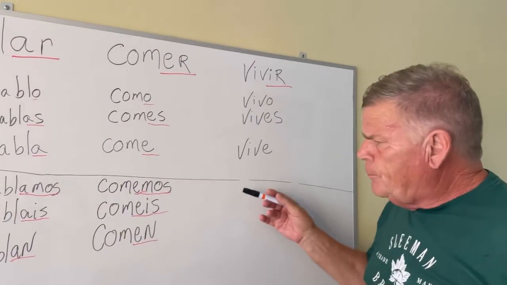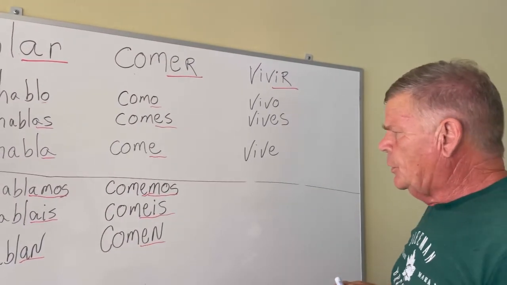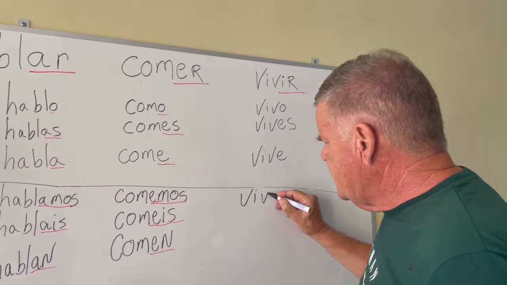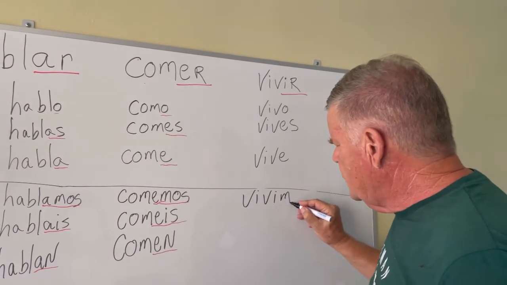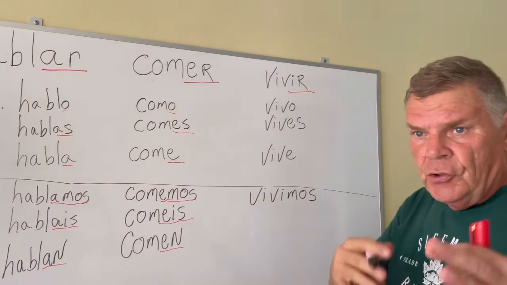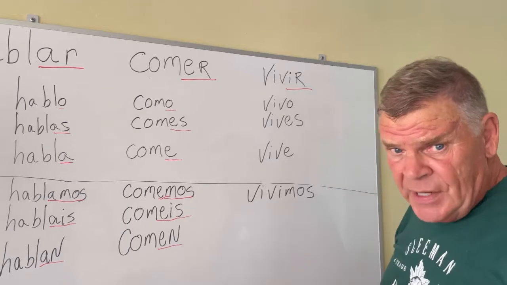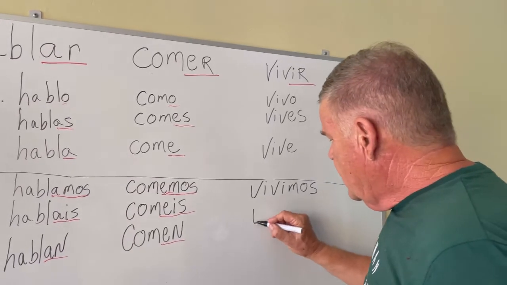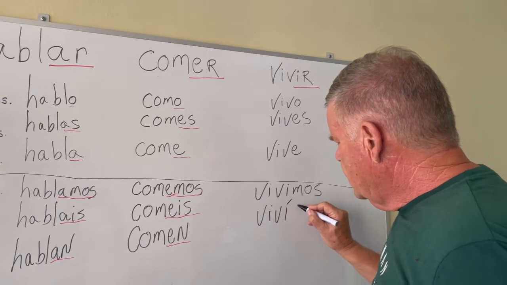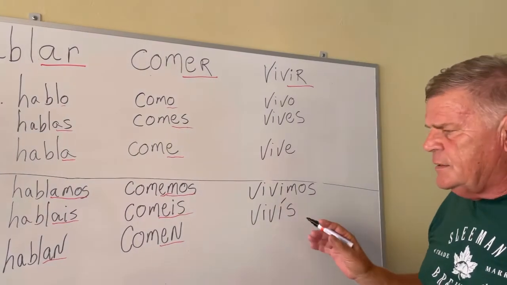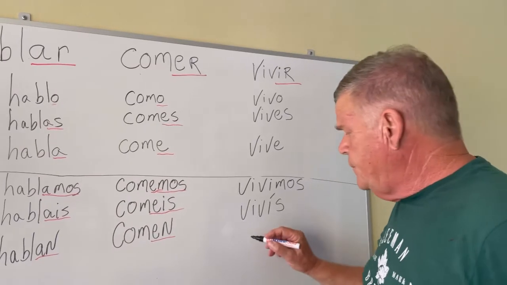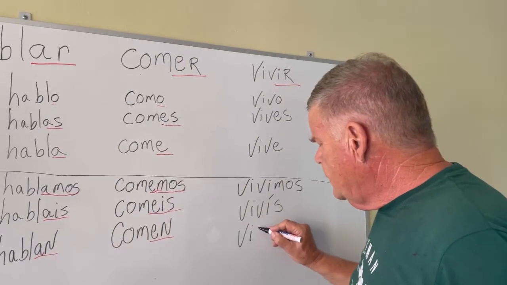In the plural, first person plural, nosotros o nosotras vivimos. Vosotros o vosotras, don't forget, this is the present tense, vivís. And ellos, ellas, ustedes viven.